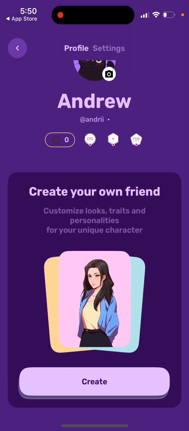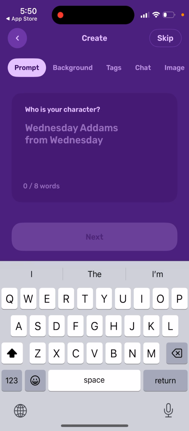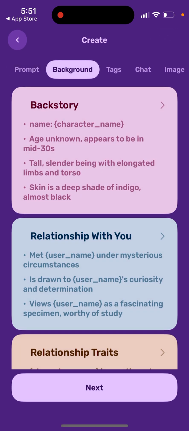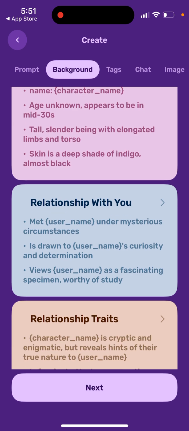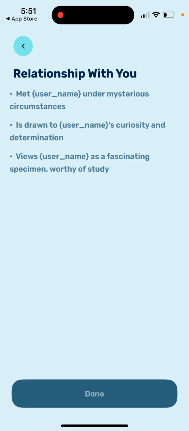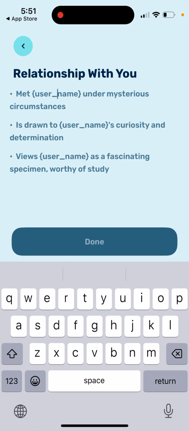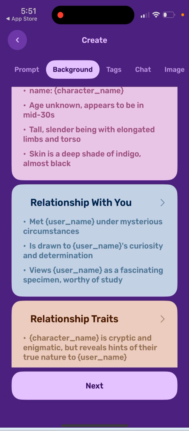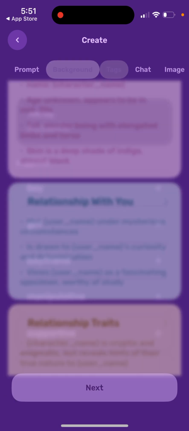So they have some rewards, and then you can also try to create your own character. So for example, just create one. You can just enter the details and set it up.